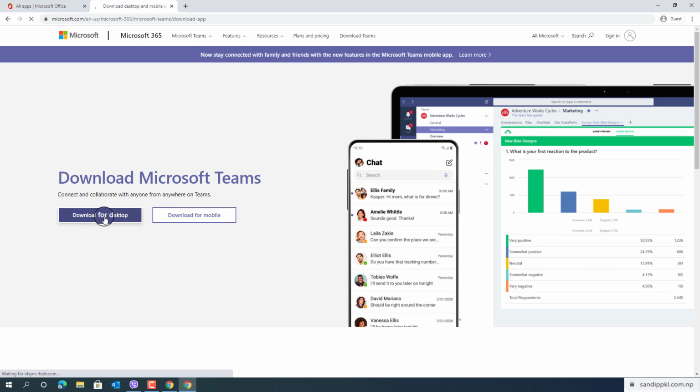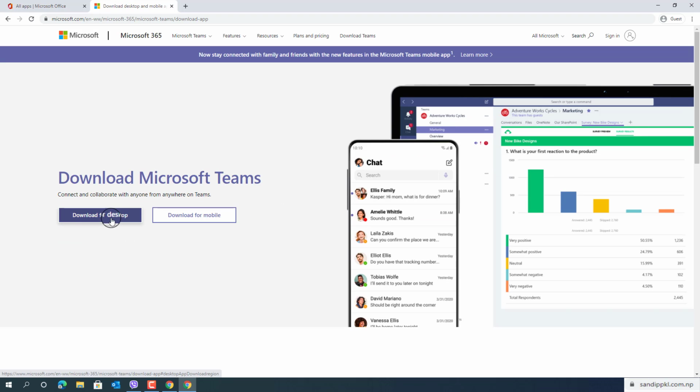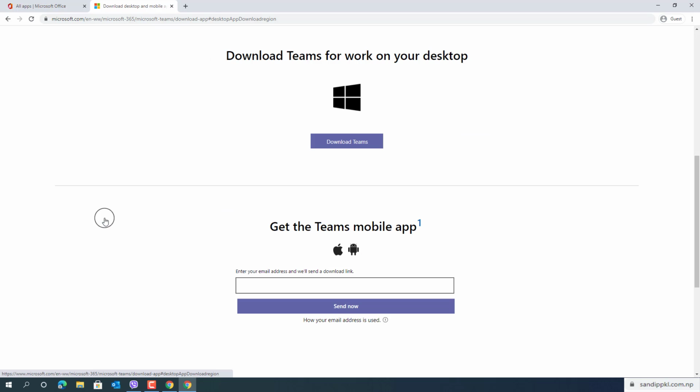Now you can see a new screen, and it is asking for language option. Switch to international English, and you can see the download for desktop icon here. You can click this. After this you can go through the download Teams option.